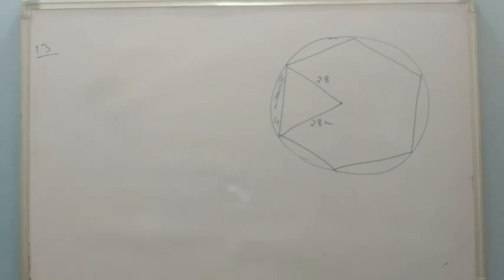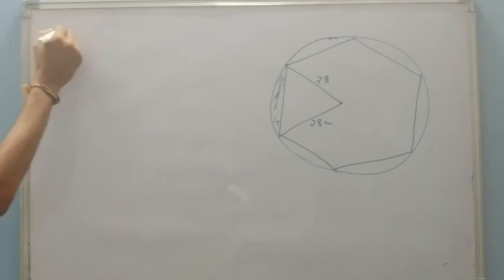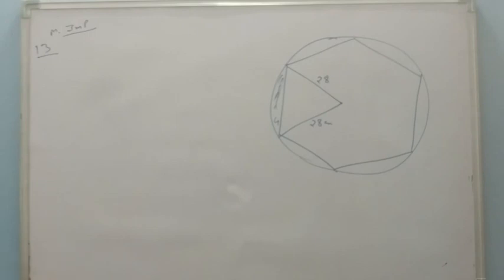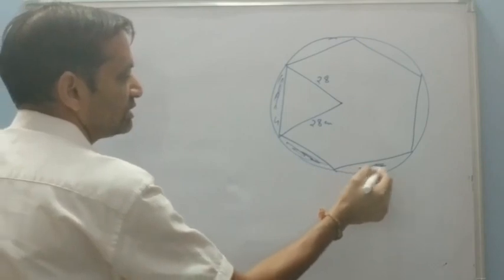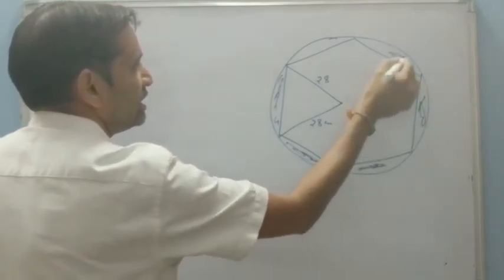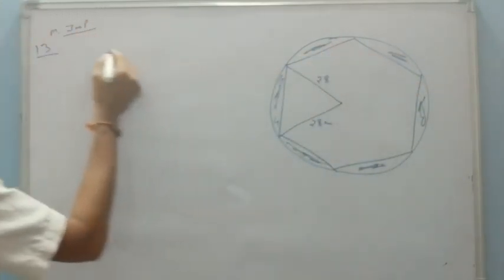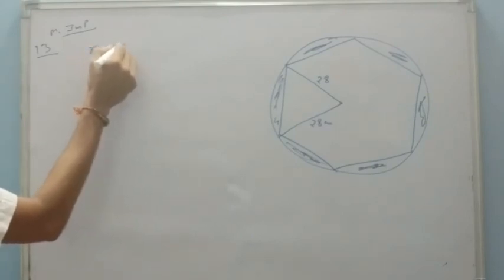Now the most typical and most important question. It is the most important question of this exercise. As I said, it is a design on a table cover. These are the designs. We have to find the area of this design. The given radius is 28 centimeter.